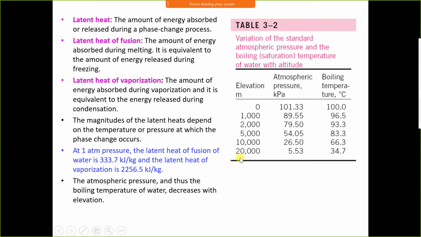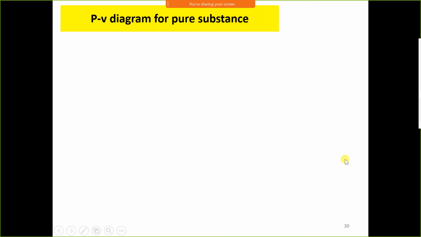At 20,000 meters, which is 20 kilometers above sea level, water starts boiling at 5.53 kilopascal and 34.7 degrees Celsius. It means atmospheric pressure will be 5.53 kilopascal, and at this pressure the boiling point will be 34.7 degrees Celsius.